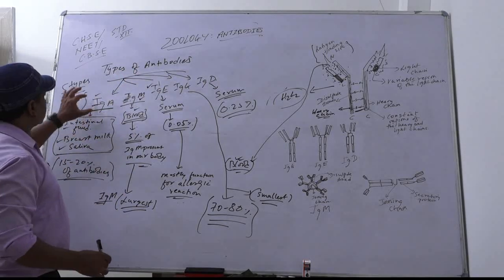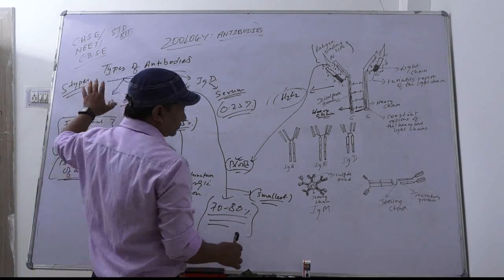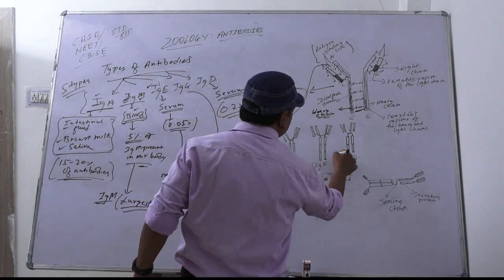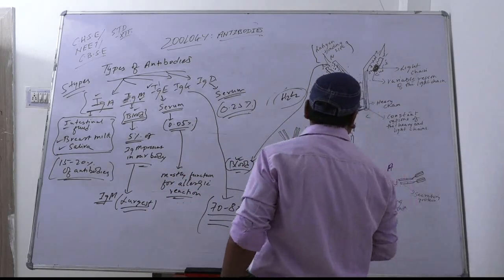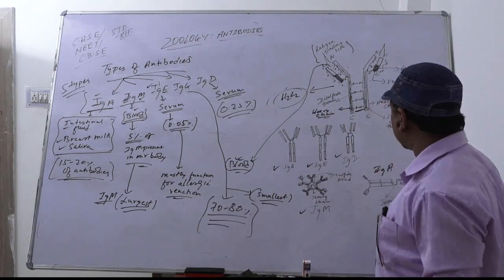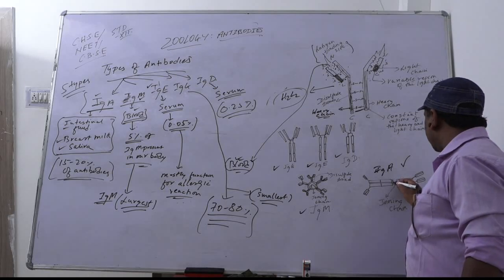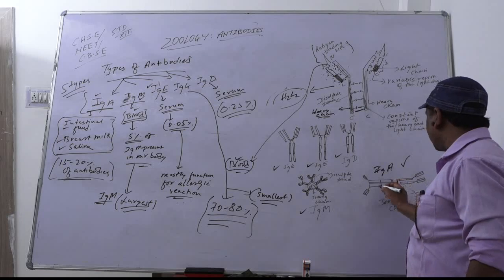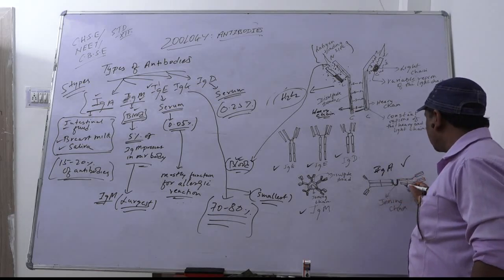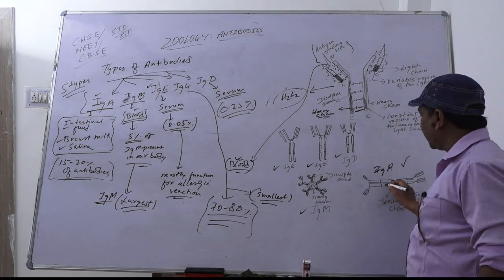Next, the structure of immunoglobulin A. IgG, IgE, IgD, IgM and IgA. This is the structure of immunoglobulin A, having a disulfide bond between the junctions of two heavy chains. Between the junctions of two heavy chains there is a joining chain. Joining chains or disulfide bonds are attaching these two heavy chains in immunoglobulin A.